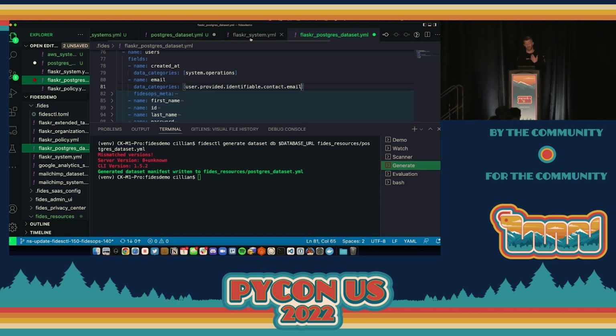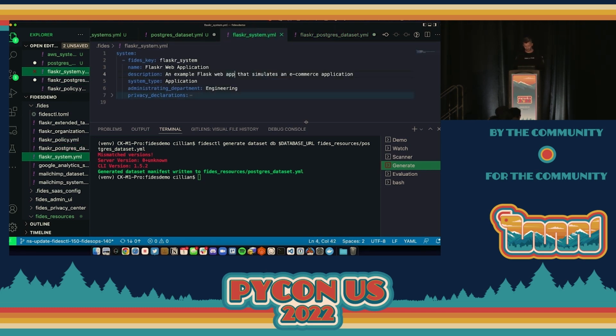Now, the other side of this is the system. So it's the actual application that's processing information. So let's take a quick look at that. So we've got our data set declaration, we've got our system declaration. And we can see here that it describes a little bit about it. It's a sample e-commerce application. It's used for the purpose of simulating an e-commerce system.